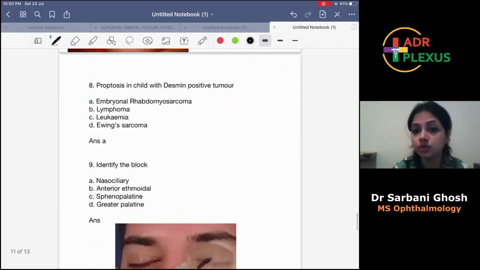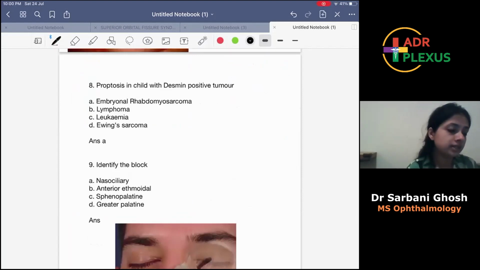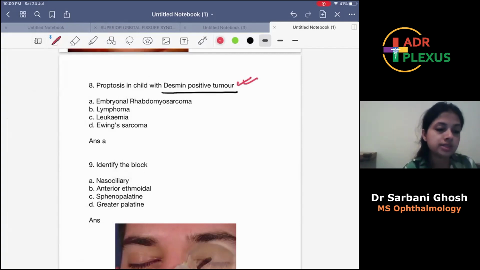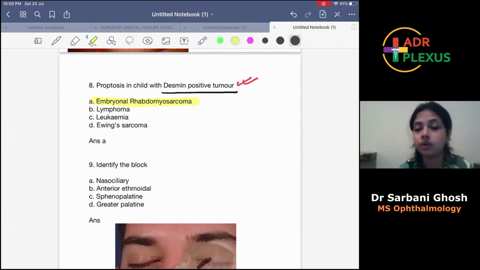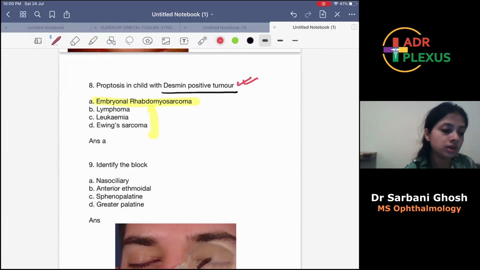Okay, so now moving to the next question, question number 8. Proptosis in child with Desmin positive tumor. Desmin positive tumor. Basically, this means that there is a muscle component in the tumor, and hence the obvious answer will be embryonal rhabdomyosarcoma. Rhabdomyosarcoma is a muscle tumor. None of the others are muscle tumors. So the answer obviously will be this.